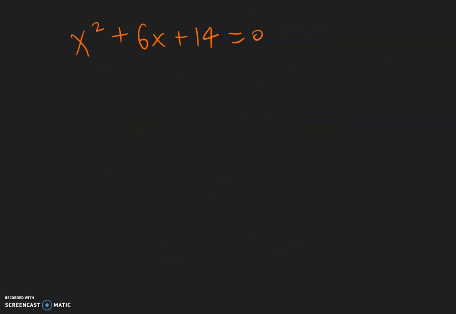Now for this example, the first step is we need to move this 14 to the other side. This positive 14 will become a negative 14. And 0 minus 14 is negative 14. And here we have x squared plus 6x and leave a blank. Now we can do our two steps.